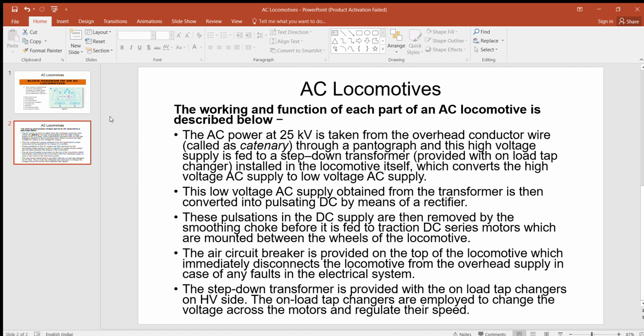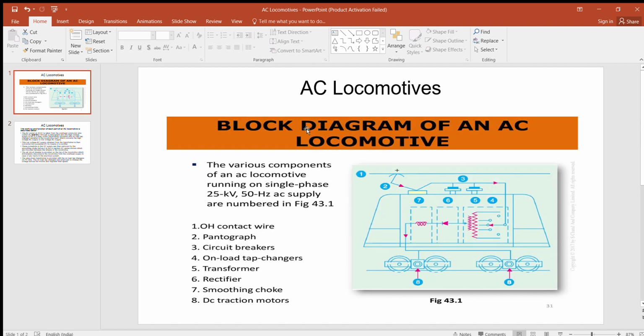Basically, we have to know about the function of the circuit breaker. The circuit breaker is used to trip or break the supply when there is any fault in the AC locomotive or electrical system. So there is a very great importance of the circuit breaker.